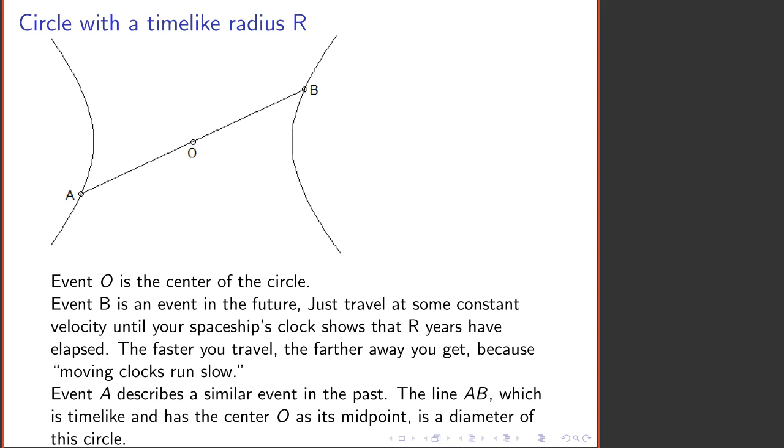Those space buoys all have the same timelike separation from the center O.